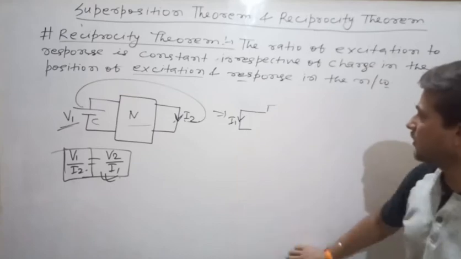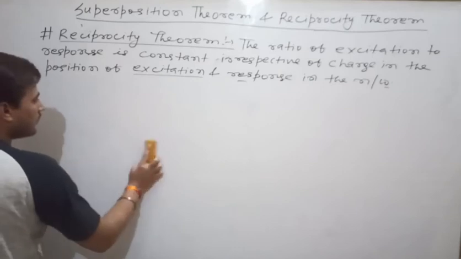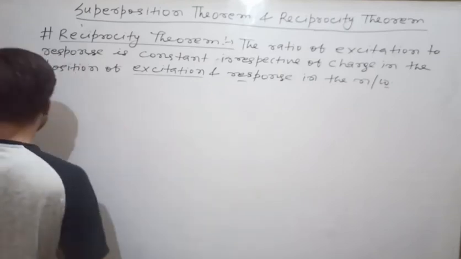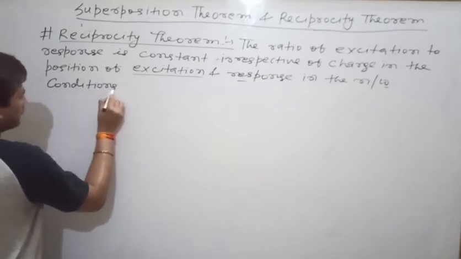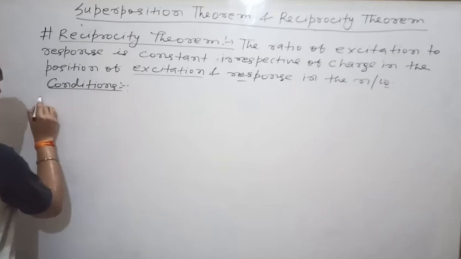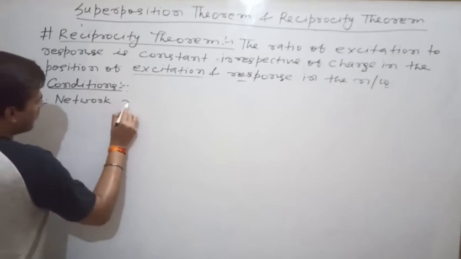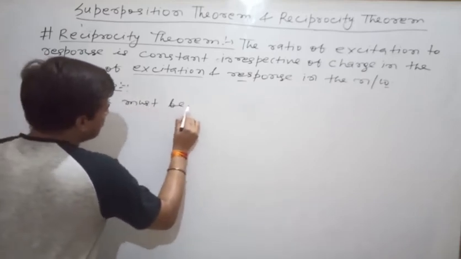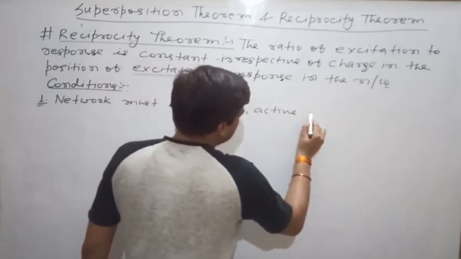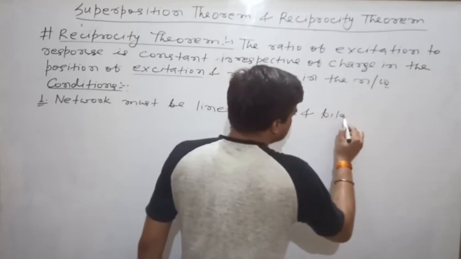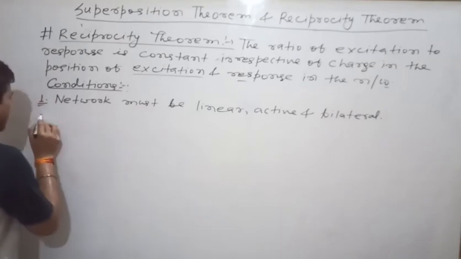So now let us see the conditions before applying the reciprocity theorem in a network. The first condition is the network must be linear, active and bilateral.